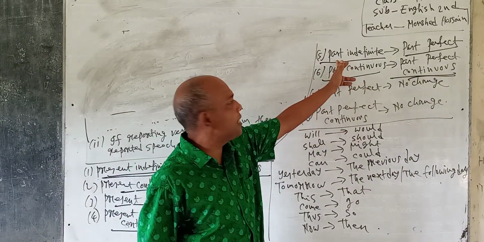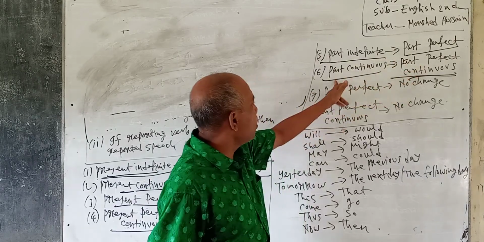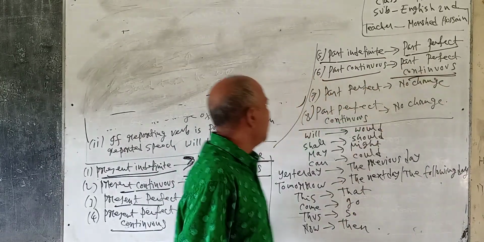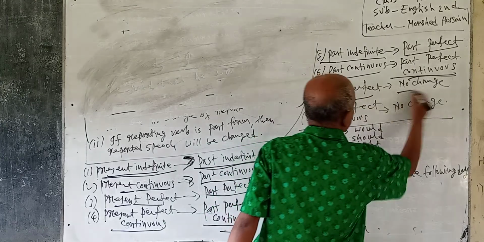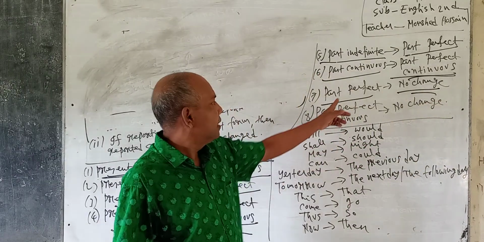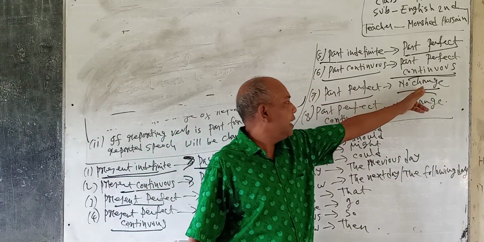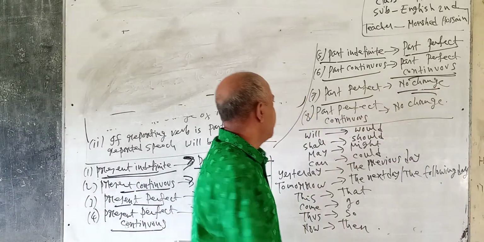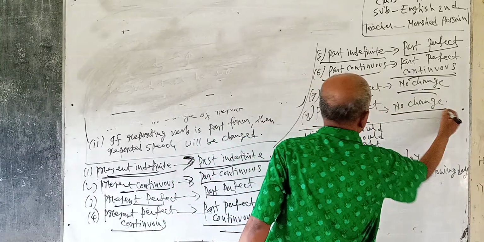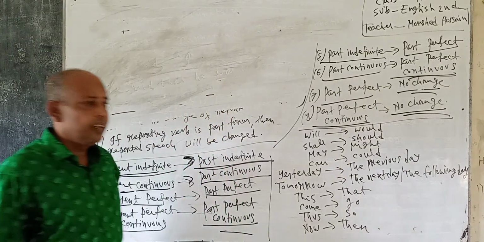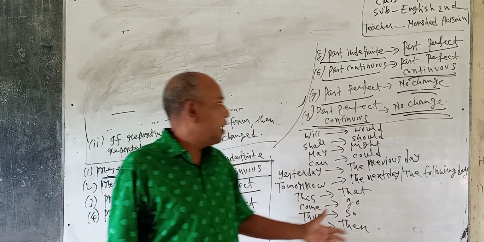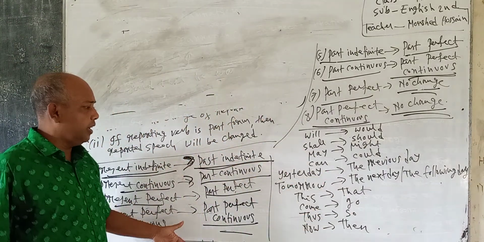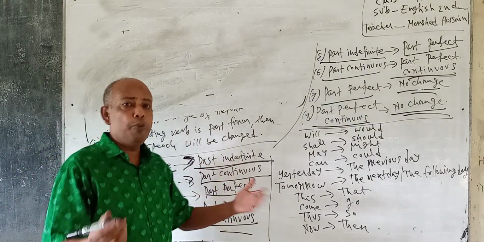Past indefinite will be changed into past perfect. Past continuous, past perfect continuous. And past perfect, there is no change. If there is a past perfect form in direct narration, there will be no change. Past perfect continuous, there will be no change. As a learner, I have discussed the rules of the tense criteria, how it will be changed.